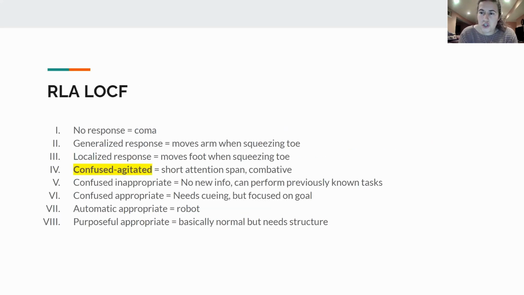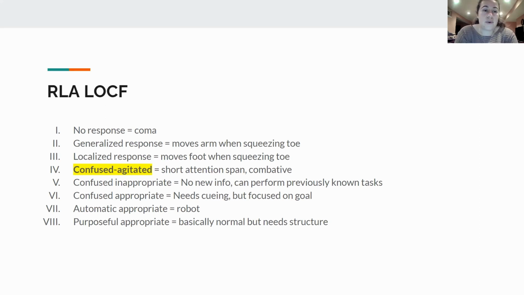So let's go over the two ways that we would classify a traumatic brain injury. The first one is the Ranchos Los Amigos levels of cognitive functioning, and I've abbreviated it because it wasn't fitting in the title. It is a scale from 1 to 8, 1 being they're in a coma, nothing's going on. Level 1 is called no response, all the way up to level 8, which is called purposeful appropriate. The patient is as normal as they can possibly be, but they really need structure to make sure they're functioning within their abilities.